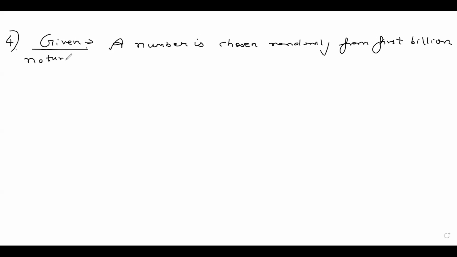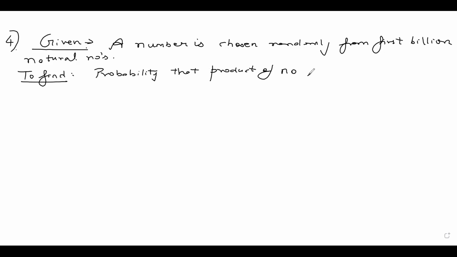To find: the probability that the product of the number with its two immediate successors is divisible by 24. This is what we need to find out.